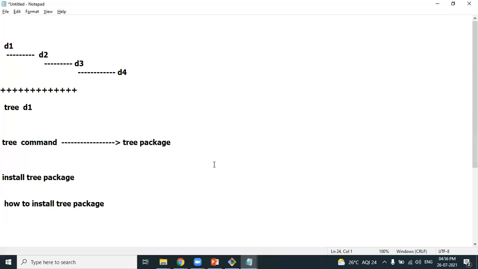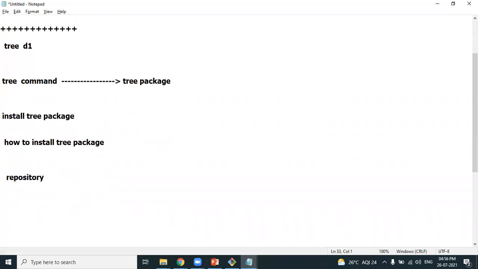Now your plan is to install the tree package. Yes, friends, how can we install the tree package? There comes the need for a repository. You have to understand the term called repository. The Linux community is maintaining a repository. Visualize a repository as a very big warehouse which has thousands and millions of packages.